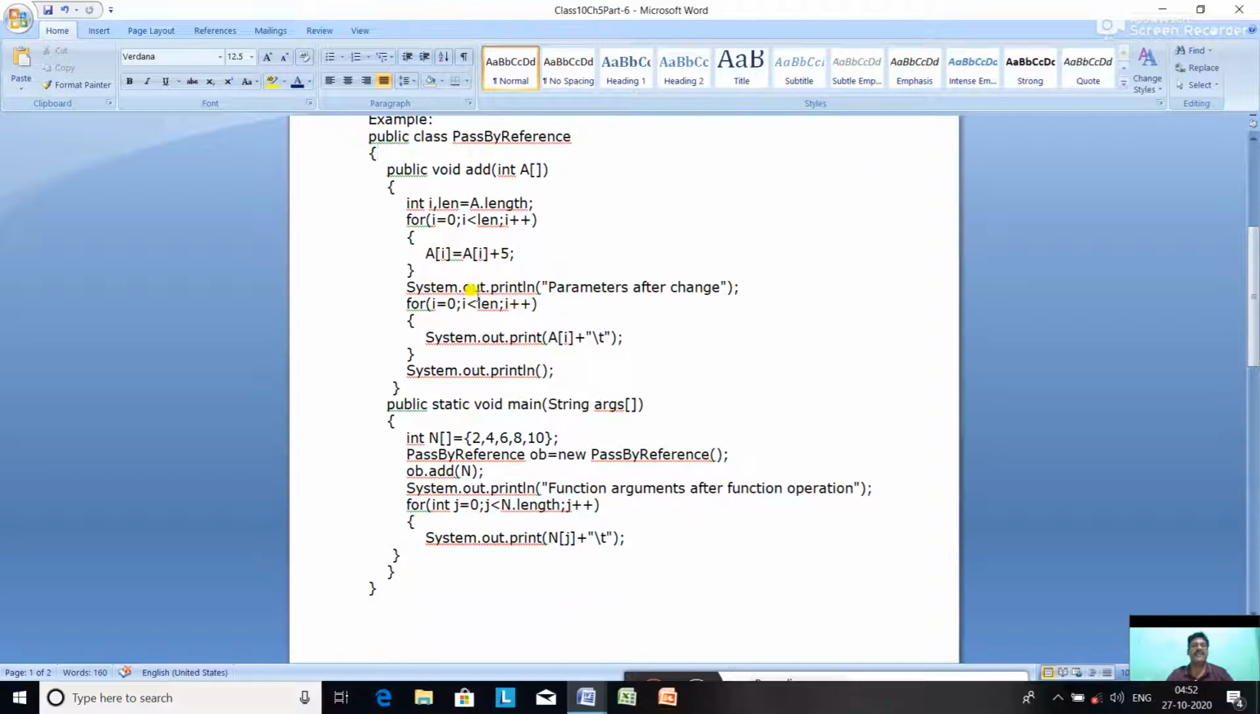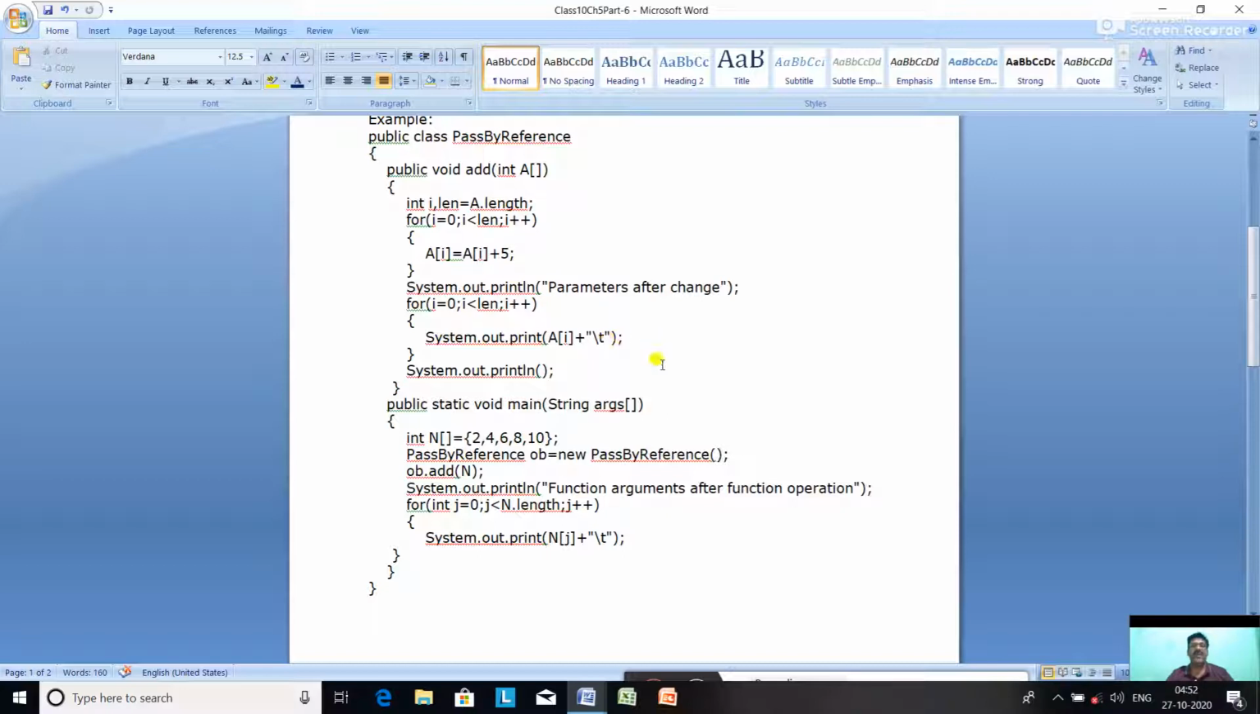Now let us print it. System.out.println("parameters after change"). for(i = 0; i < len; i++), System.out.println(a[i]) with a tab gap. So the full array is printed. What array is printed? The array it received as a formal parameter from the main method. All the numbers are increased by 5, and that changed array is printed. Since an array handles the address, the location, whatever change we make in the array a will reflect back to the main method also.